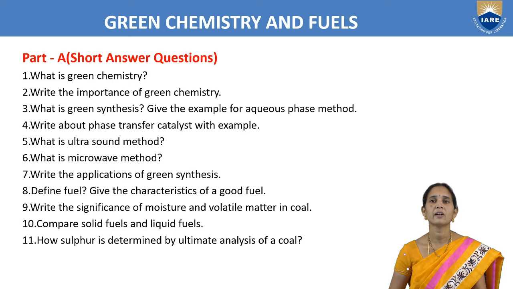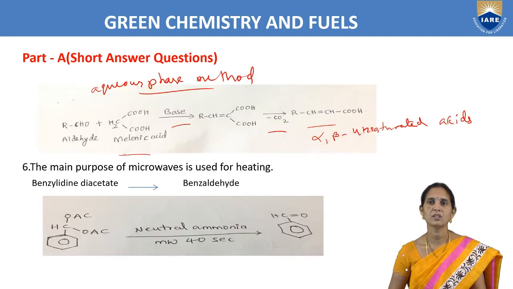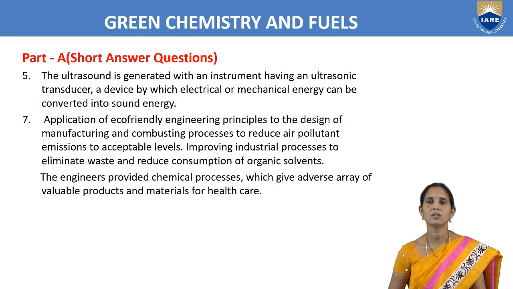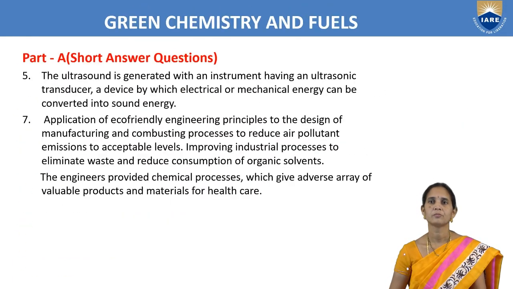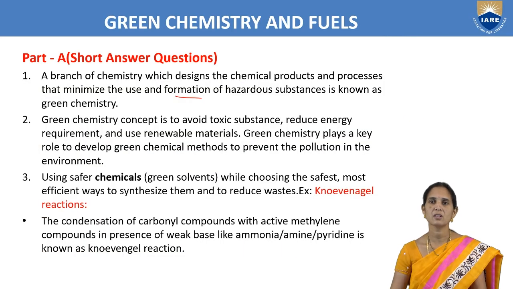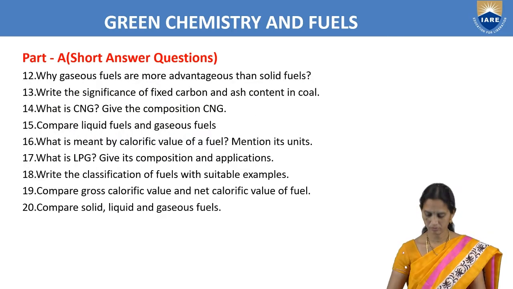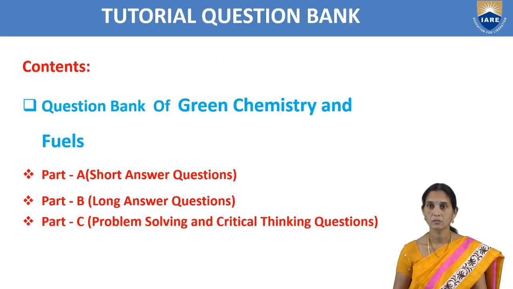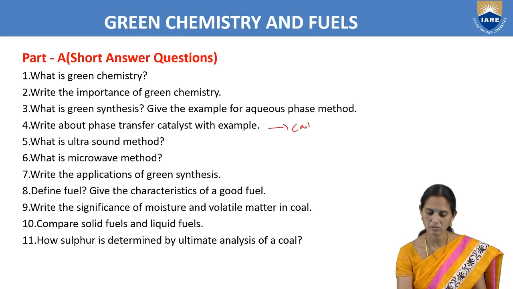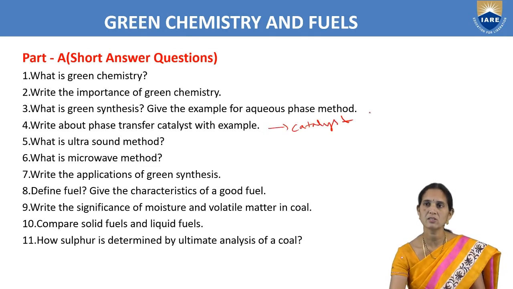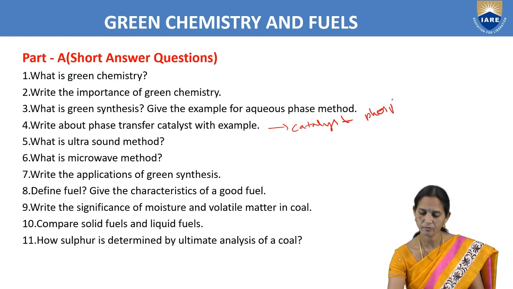Next one, write about phase transfer catalyst. In phase transfer catalysis, we will use a catalyst like phosphates.